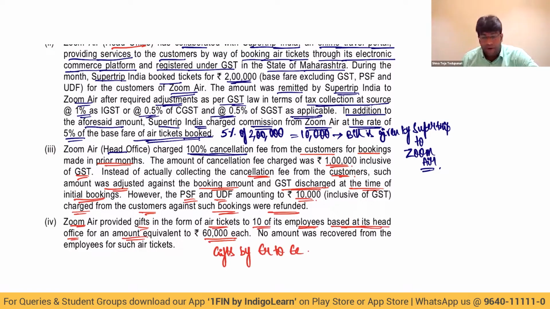So when it is 60,000 each, my dear friends, I'm sure we all know the concept that gifts up to 50,000 are not taxable under GST law. But if more than 50,000, the entire amount is taxable. So straight away, 6 lakhs will become taxable.